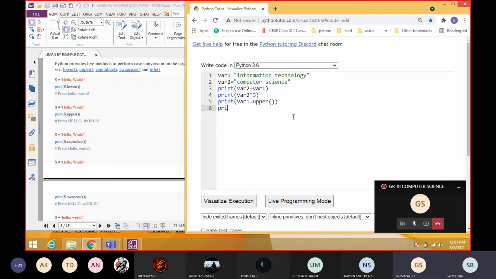So it will change the information technology into capitals. Yes, all the characters to capital letters. Then the next one, var2 dot capitalize. Students, what is the output for the capitalize function? Var2 dot capitalize, this one.